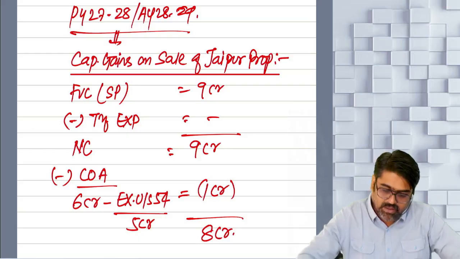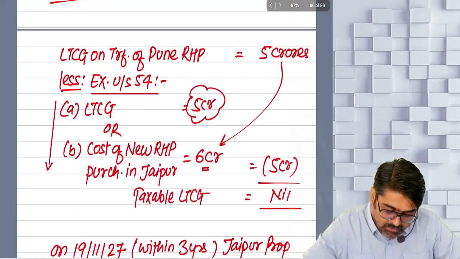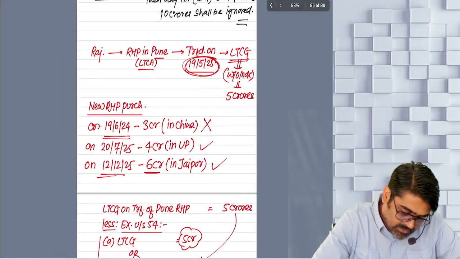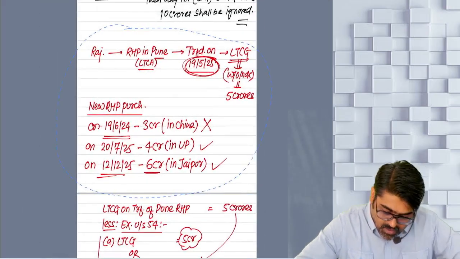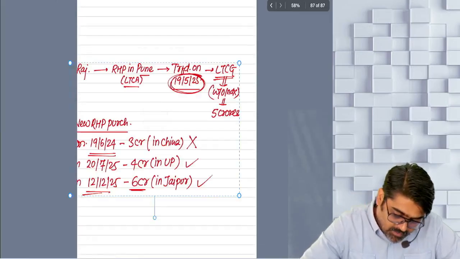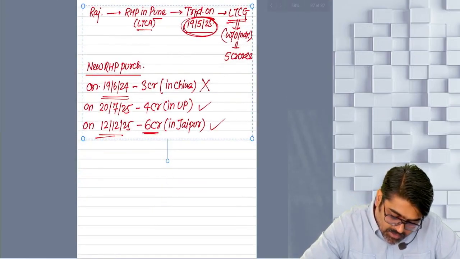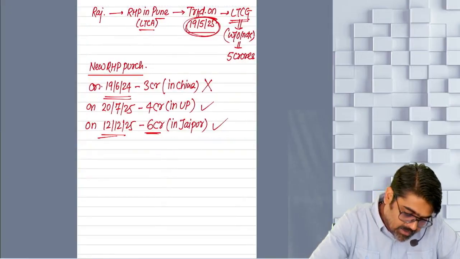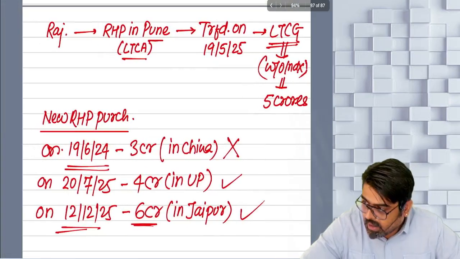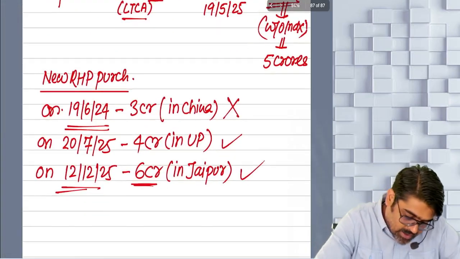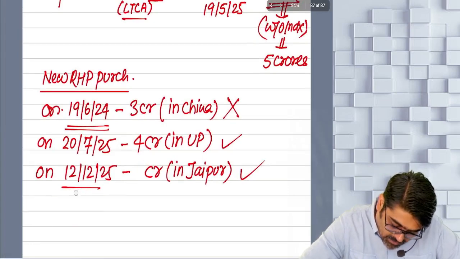Understanding? Now tell me, one more example I am taking. I am taking the same example, sir. Same example. Where you have a property? Guys, you had a property in Pune. Did you sell that property? Did you get long-term capital gain? How much? 5 crore. Okay. Now you are buying this Jaipur property.